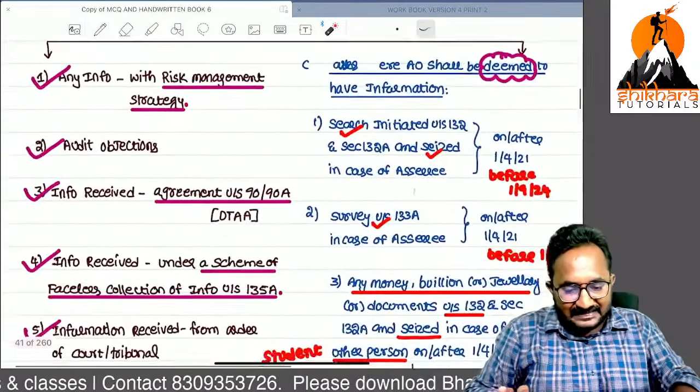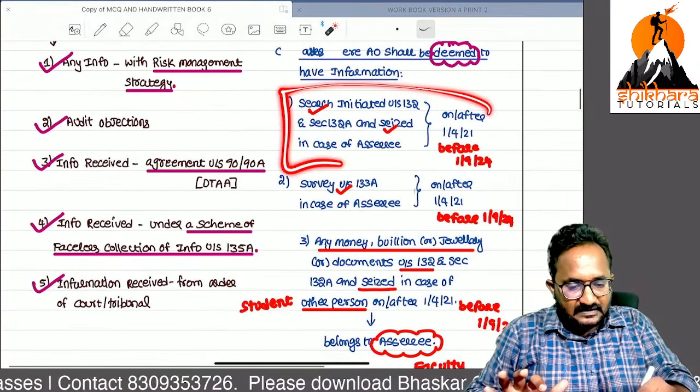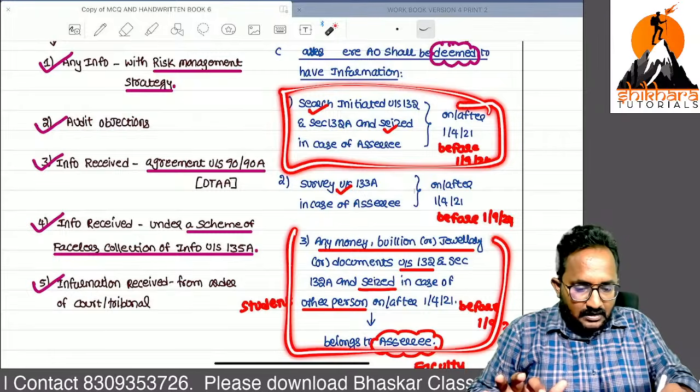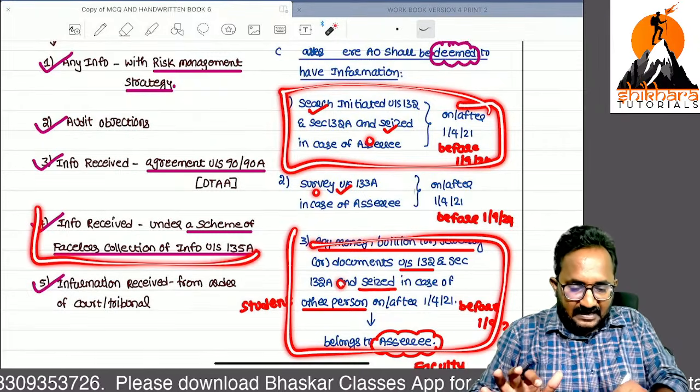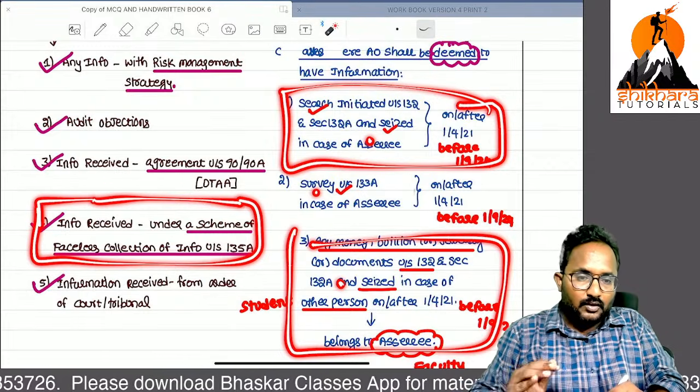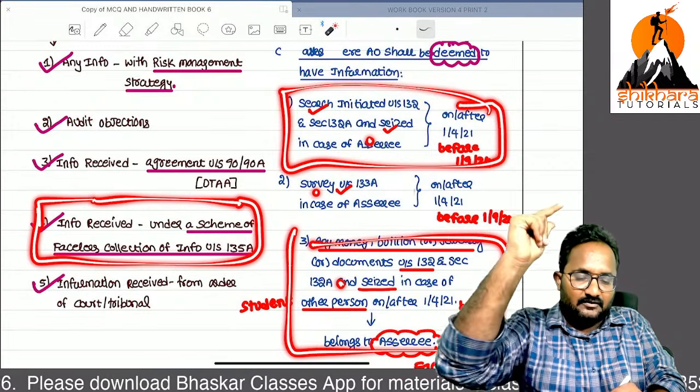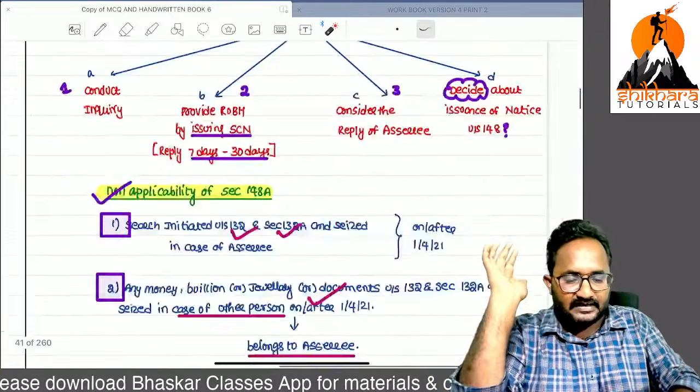So what are these cases, ma? First, search case; last one, not survey. Search case and faceless collection related. No need to follow the steps, ma. Directly we can issue the 148 notice. Are you clear?